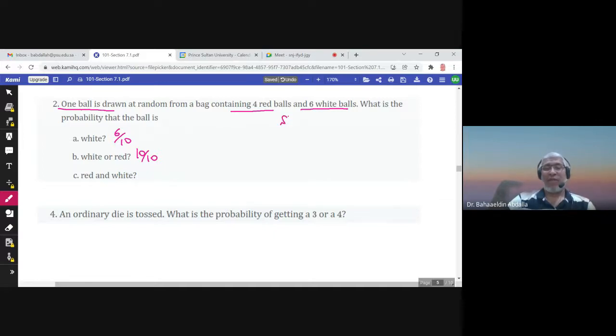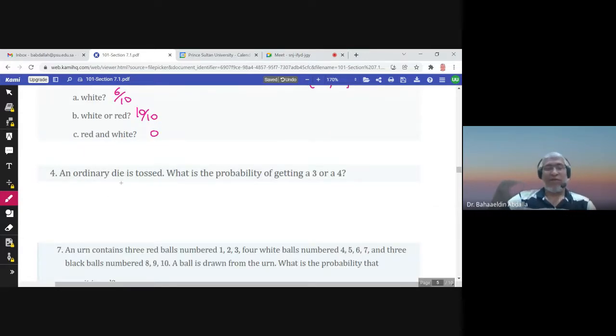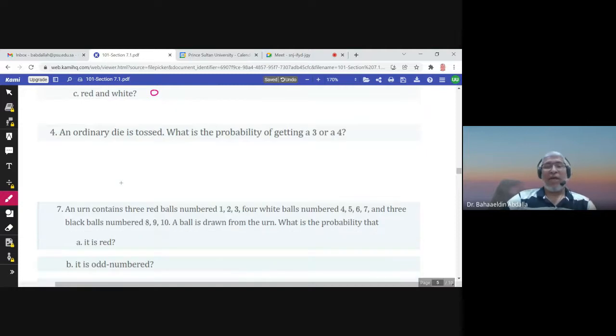The sample space here consists of either white or red. Red and white. Can the ball be red and white? We don't have this here. Either the ball has red color or white color. So no ball with red and white color. So probability of this event is 0. It's an impossible event.